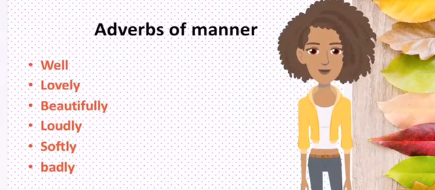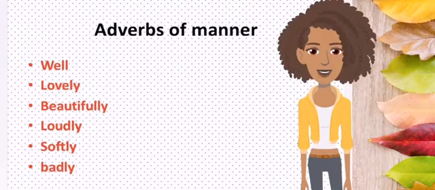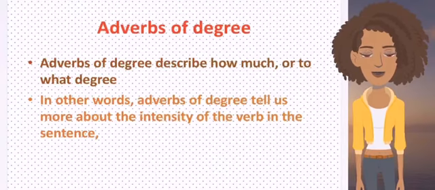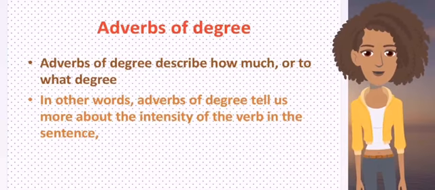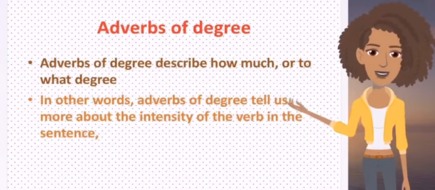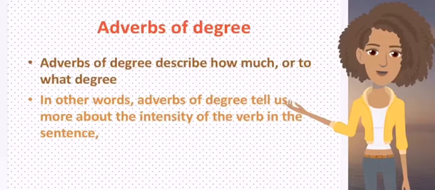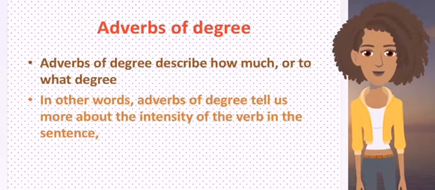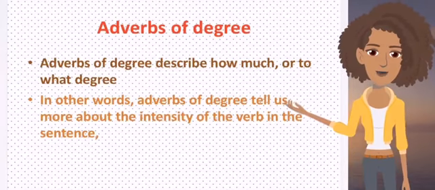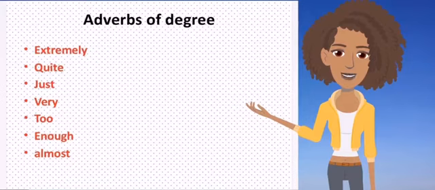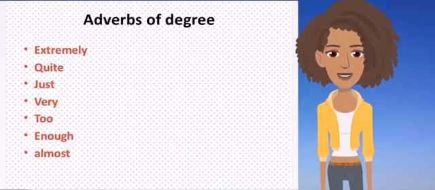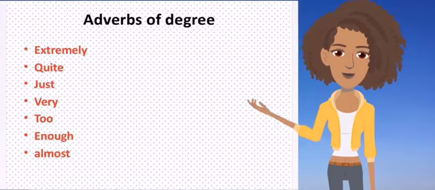Right. Now the next type, adverbs of degree. Adverbs of degree describe how much or to what degree. In other words, adverbs of degree tell us more about the intensity of the verb in the sentence. Let's see some examples, then you can all understand what adverbs of degree are. Extremely, quite, just, very, too, enough, almost.